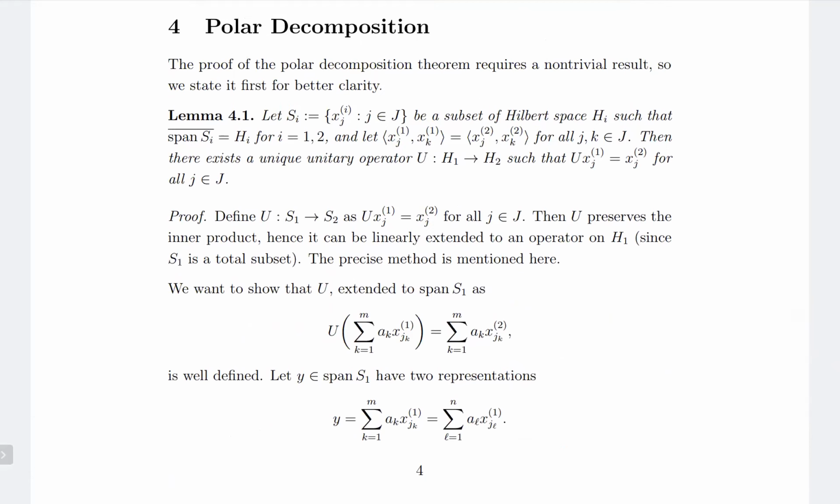so I'll just recall the lemma again. You have S1 and S2, which are indexed by J. They are total subsets of H1 and H2, such that the inner product of xj1, xk1 is equal to the inner product of xj2, xk2 for all j, k in J. And if that is the case, then there exists a unique unitary operator U from H1 to H2, such that U xj1 equals xj2 for all j in J.